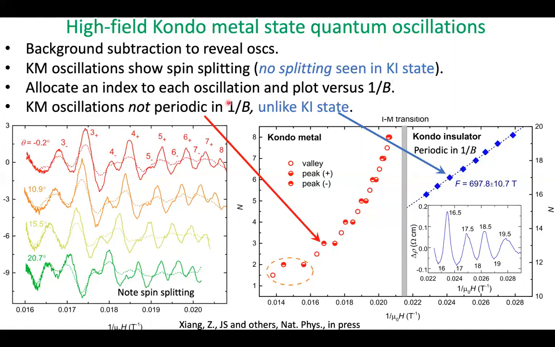We can then allocate an index to each oscillation and plot them versus 1 over magnetic field. And we find that rather than lying on a straight line, they lie on a curve. They're not periodic in 1 over B. And this is unlike, again, the Kondo-insulator state. The oscillations behave very conventionally and lie on a straight line as a function of 1 over magnetic field.